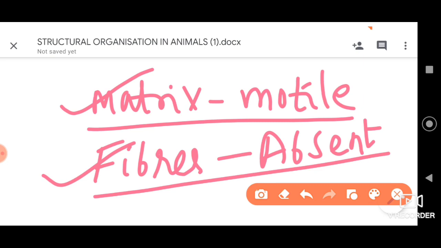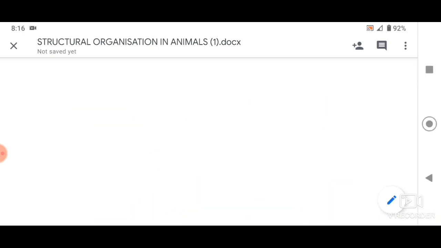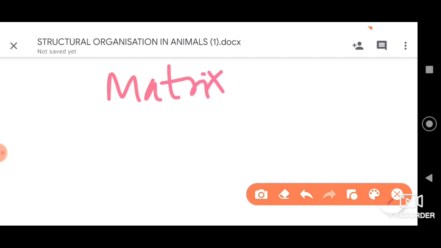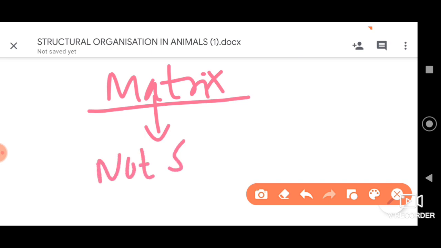Furthermore, let me tell you that the matrix is not secreted by the cells here. We found that the matrix was in fact secreted by the cells in other connective tissues, but here it is not secreted by the cells. Remember these points.